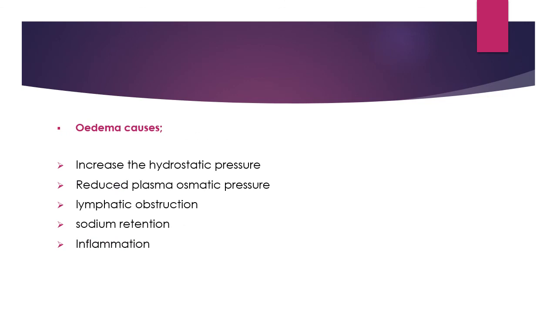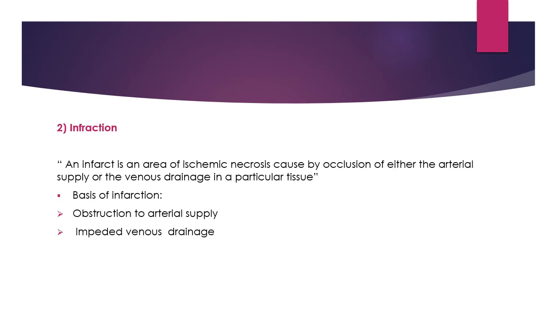The causes of edema are increased hydrostatic pressure, reduced plasma osmotic pressure, lymphatic obstruction, sodium retention, and inflammation, and these all are because of the emboli. So these are all the causes of edema. Then another one is infarction. Infarction is an area of ischemic necrosis caused by occlusion of either the arterial supply or the venous drainage in a particular tissue. The basis of infarction is obstruction to arterial supply, and the second one is impeded venous drainage. These are the two basic causes of infarction.